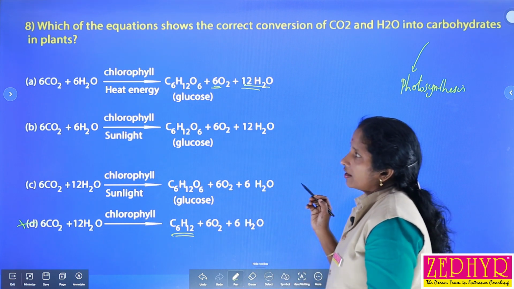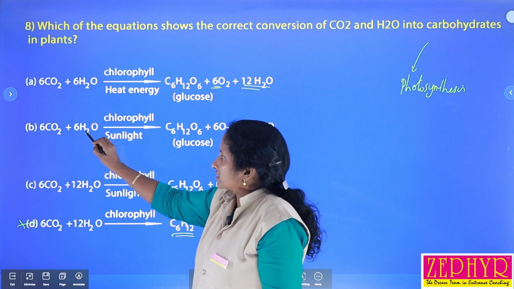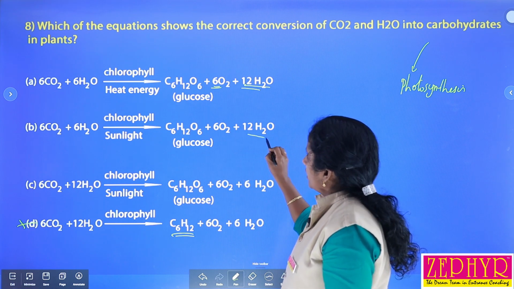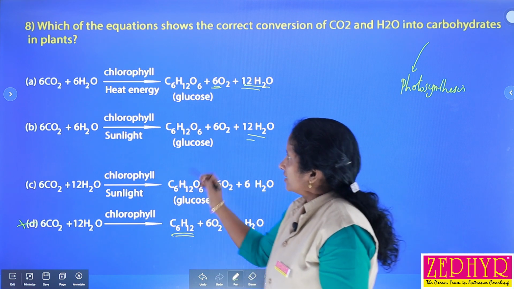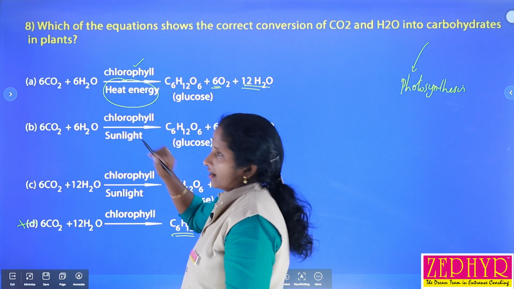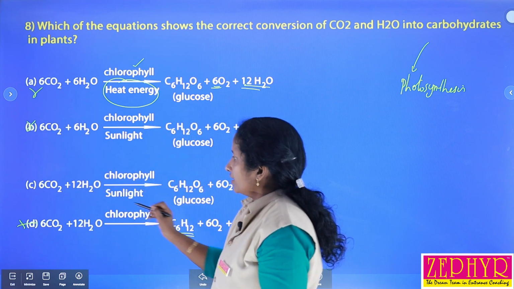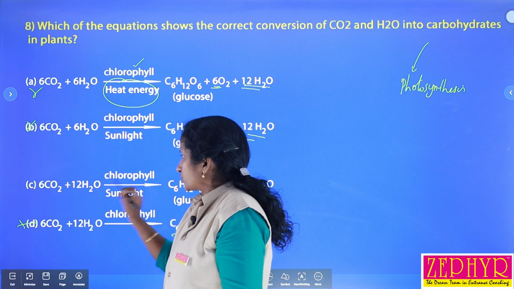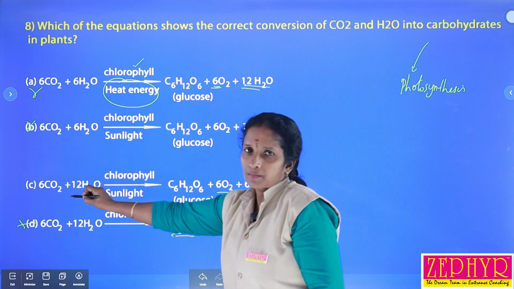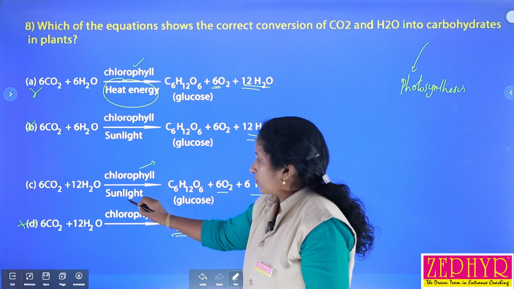Here this equation is not balancing. And then in this second case, 6 CO2 plus 6 H2O gives C6H12O6 plus 6 O2 plus 12 H2O. Here again it is not balancing, and here chlorophyll is there, but here heat energy, not heat energy, sunlight. So these two are wrong, and the first one is eliminated. The third option is 6 CO2 plus 12 H2O gives glucose plus 6 O2 plus 6 H2O. So it is a balanced equation, and chlorophyll is the photosynthetic pigment, and photosynthesis takes place